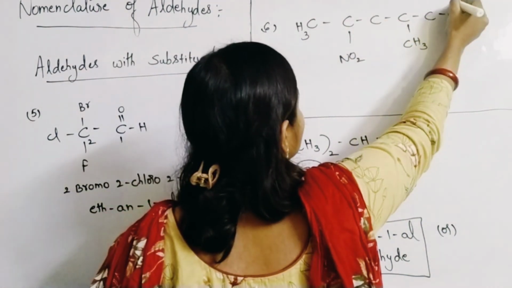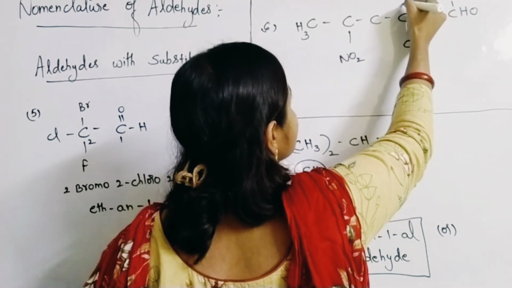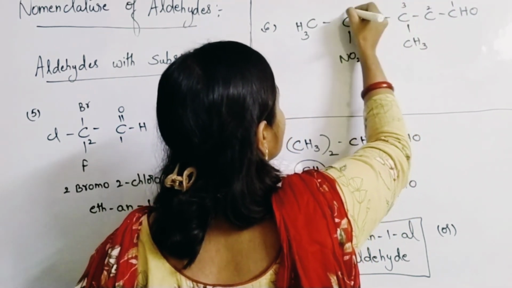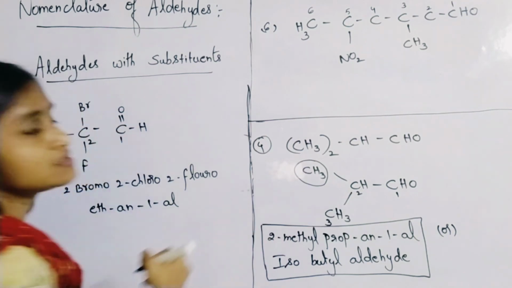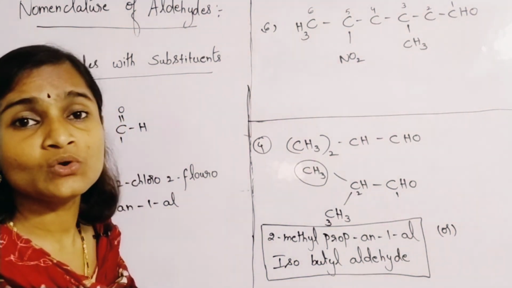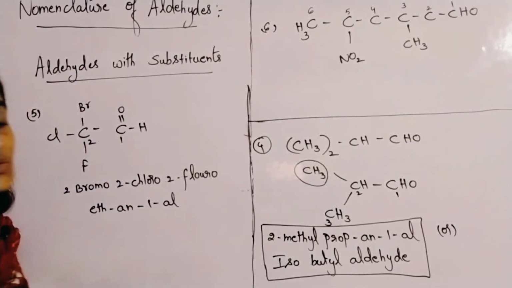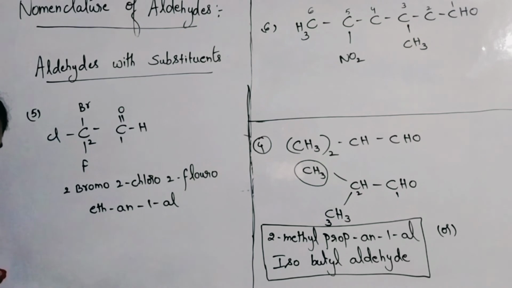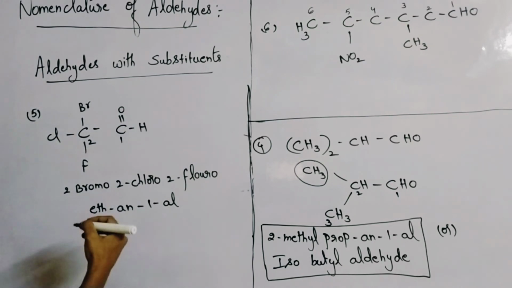You will be giving numbering from the end where the functional group is present: 1, 2, 3, 4, 5, 6. NO2 stands for nitro. CH3, you know, is the methyl group. So the name is 3-methyl-5-nitro hexanoic acid. Sorry, hexanal.